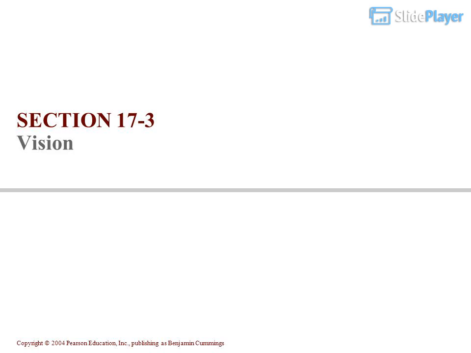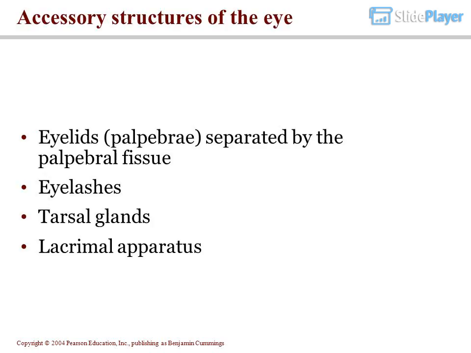Section 17-3 Vision. Accessory structures of the eye. Eyelids, or palpebrae, are separated by the palpebral fissure. Eyelashes. Tarsal glands. Lacrimal apparatus.